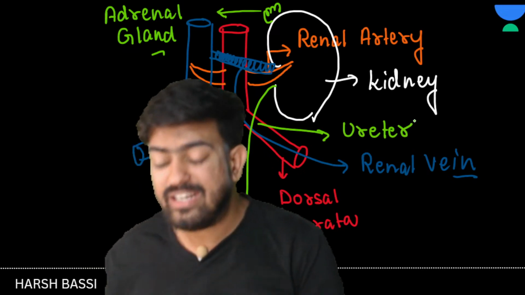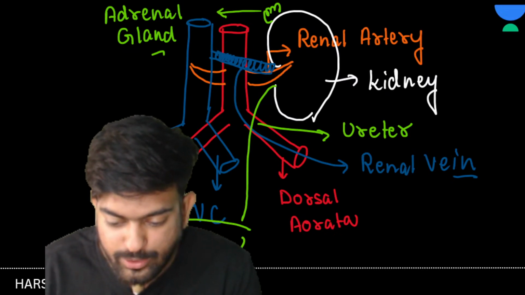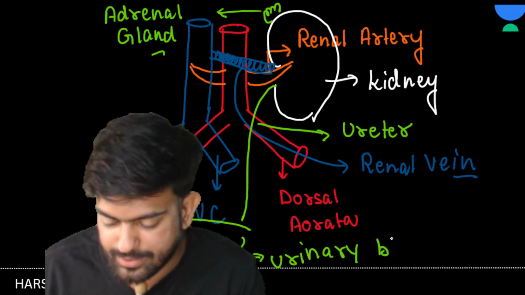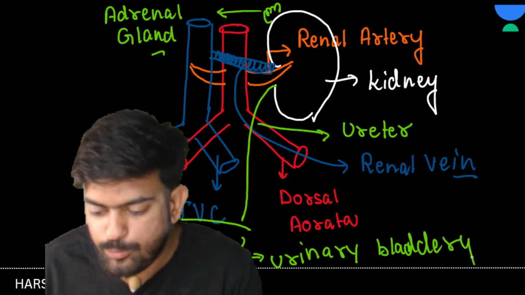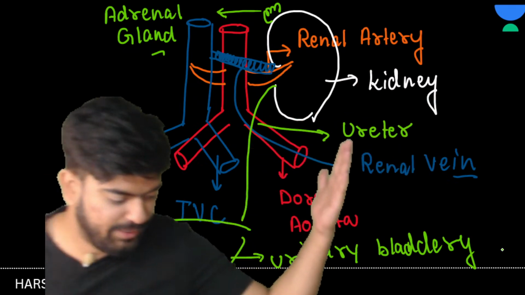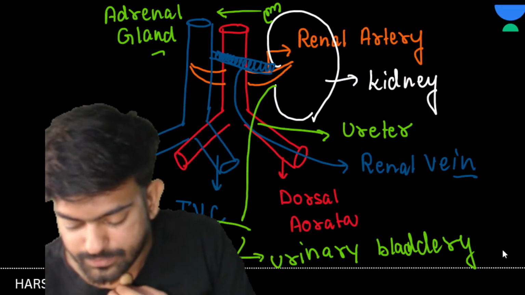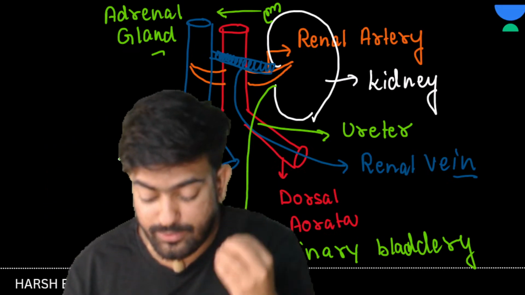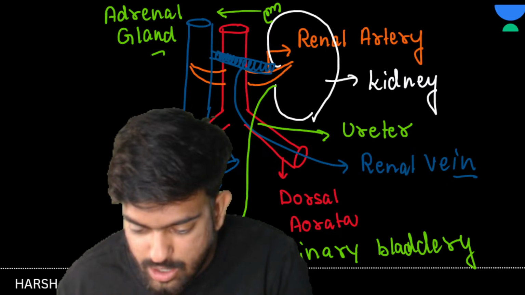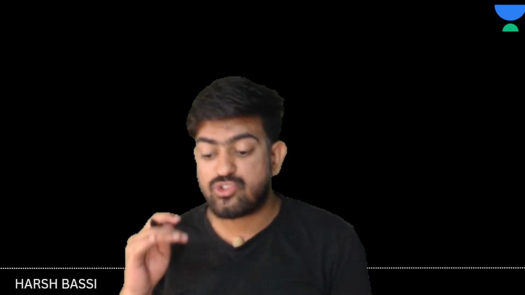And if I talk about where it is going to open, sir, it is going to open into the urinary bladder. Clear? Urinary bladder. Right? Okay, I hope this much is clear. I will tell this part again later. Any doubts anywhere, let me know in the comment section, children. Now see here. So this and urinary bladder, from the urinary bladder what originates? Urethra. Clear? Okay, done. Now let us talk about the structure of kidney.